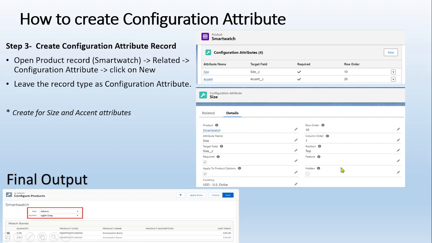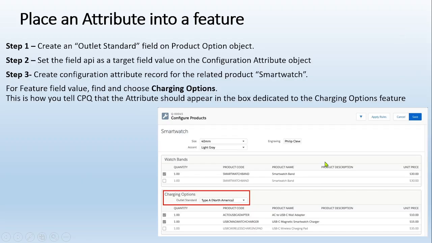Clear? So what is the output? These two, size and asset, will be added here because the position was on top. The positions are top and bottom, and I can add inside the feature also, for which I need to give that feature. Clear? So this is how I can place an attribute in the feature.